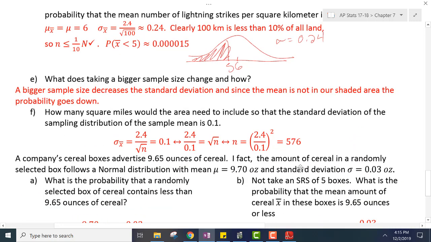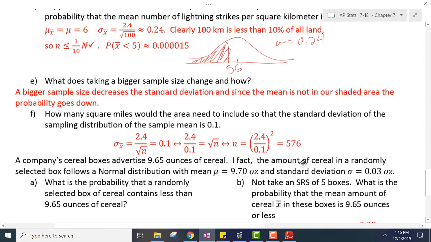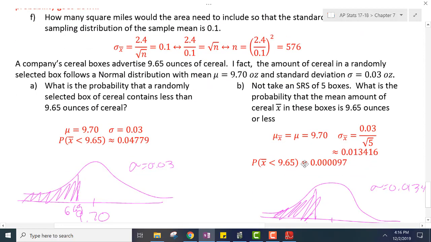So should we have, well, gotta read the question again. They just asked us probabilities, I suppose. But they advertised that they have 9.65 ounces of cereal. It's very unlikely that they would have that. They're lying to us, and we want our cereal.